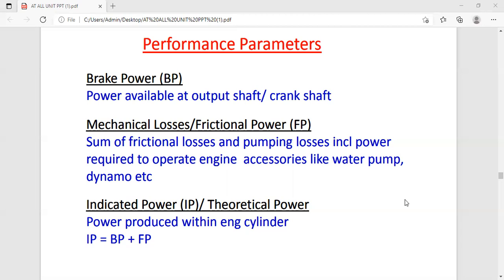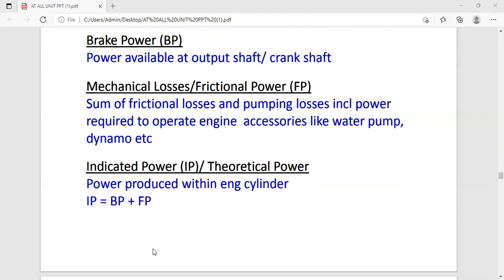The power produced within the engine cylinder is called the indicated power. So it follows that the indicated power is equal to the sum of the brake power and the friction power. That's why we say IP is equal to BP plus FP.